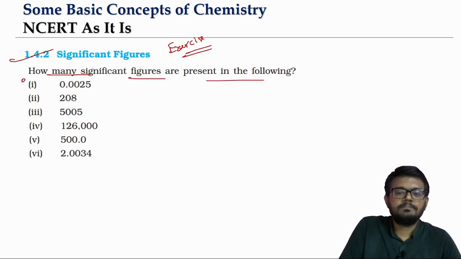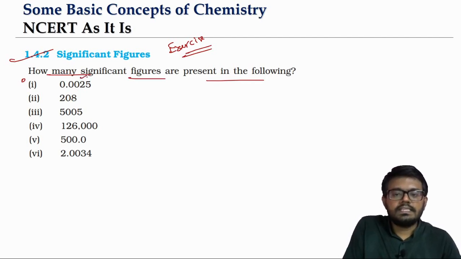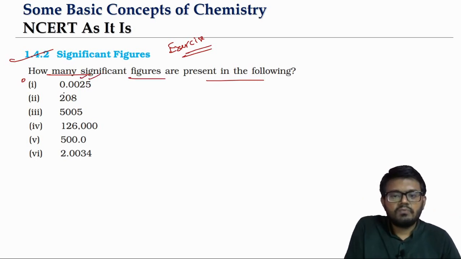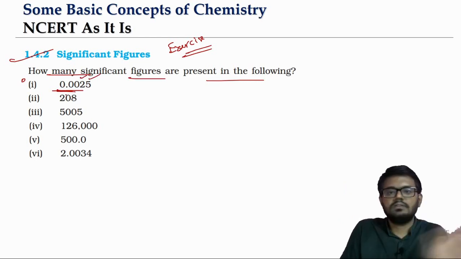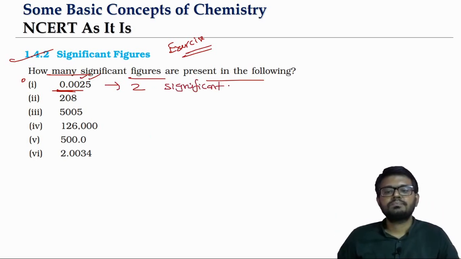Look at the first one. 0.0025. 2 is significant, 5 is significant, non-zero digits. But what about these 3 zeros? They are on the left side. Anything on the left side is not significant. So it has got just 2 significant digits.